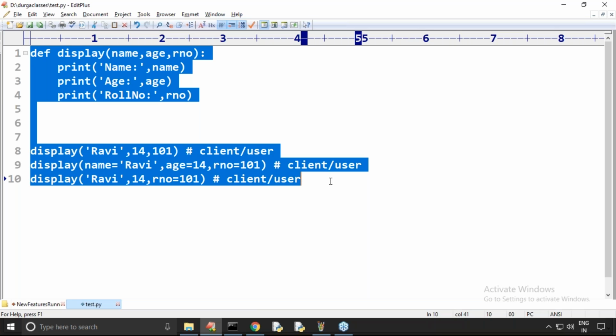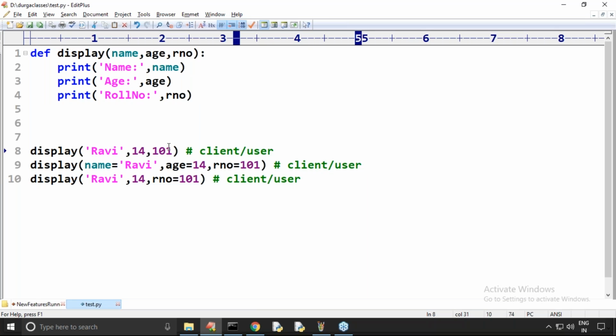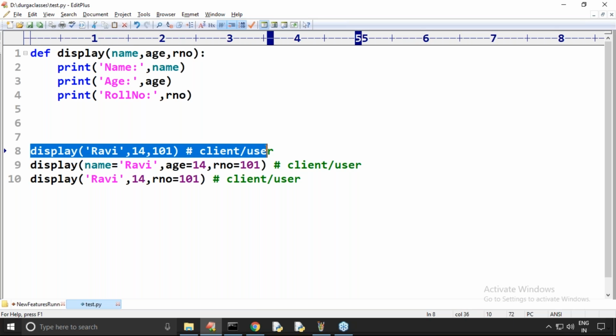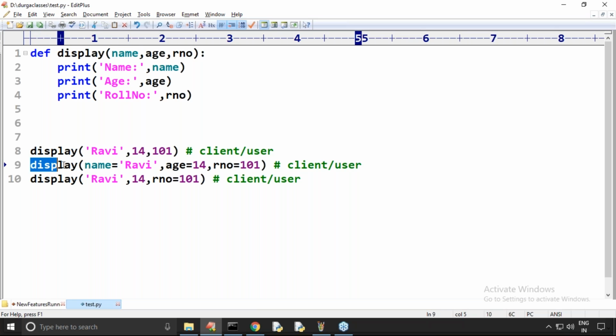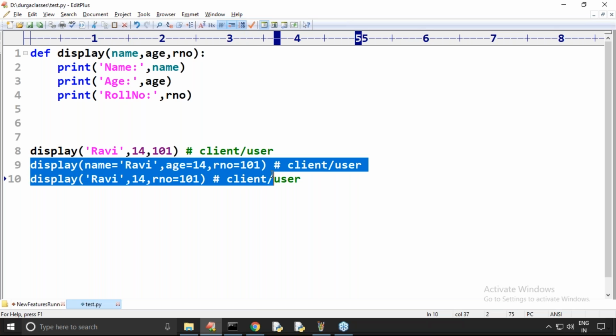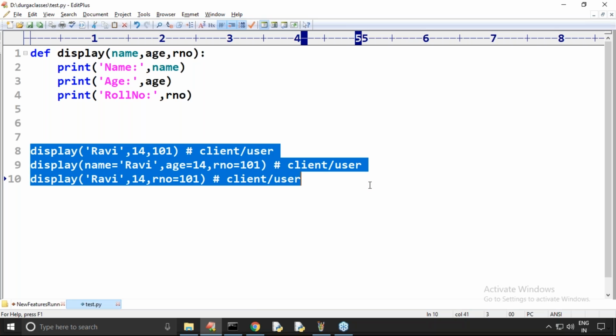Now there is a bigger problem in this. What is the problem? You can pass the values either by positional or by keyword. Some clients call it by passing positional values. Some clients are calling by passing values by keyword. Multiple clients are there.